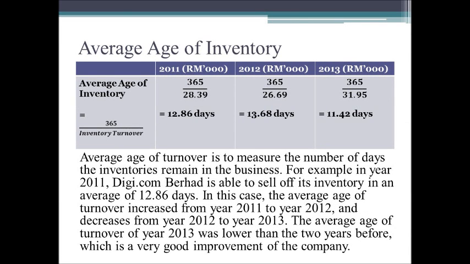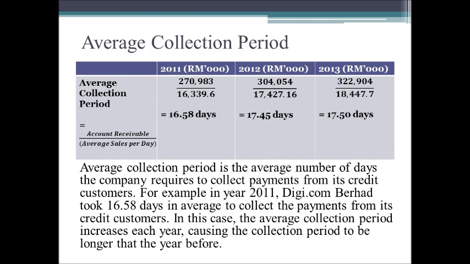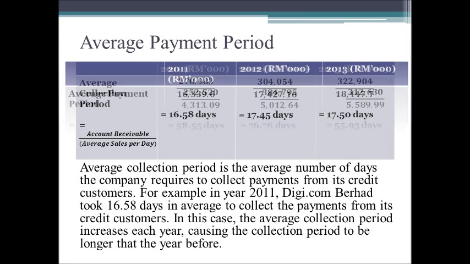Second will be the average age of inventory. It measures the number of days the inventories remain in the business, and Digi also had a very good improvement in it. Thirdly will be the average collection period. It is the average number of days the company requires to collect payment from its credit customers, and Digi.com Berhad didn't perform well in it.